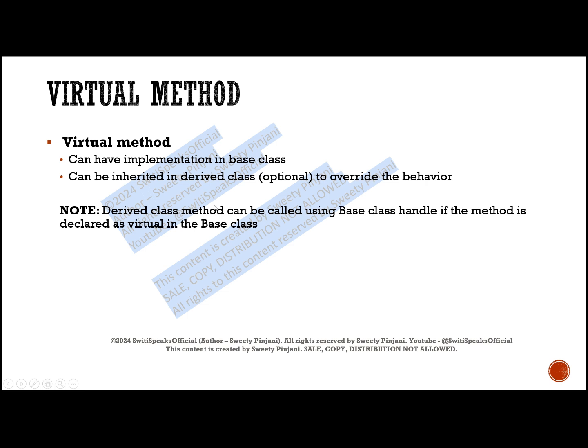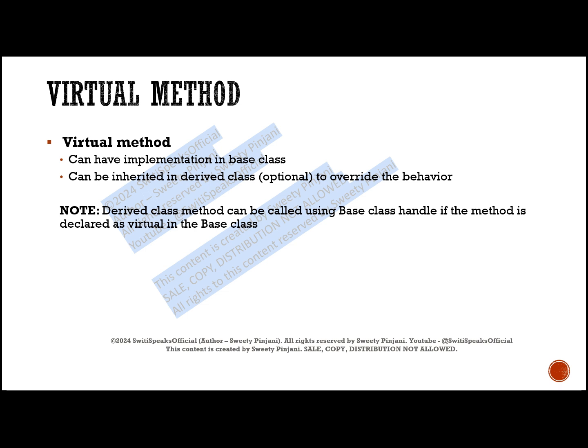One important note: if you want to call the method which is inside the child class or derived class, a derived class method can be called using a base class handle. It is possible if the method is declared as virtual in the base class. We had seen this in the System Verilog Trick Code series, where there is a code on virtual method.